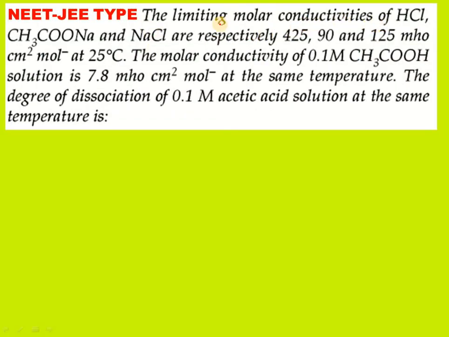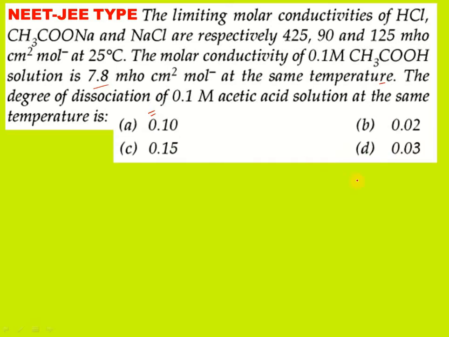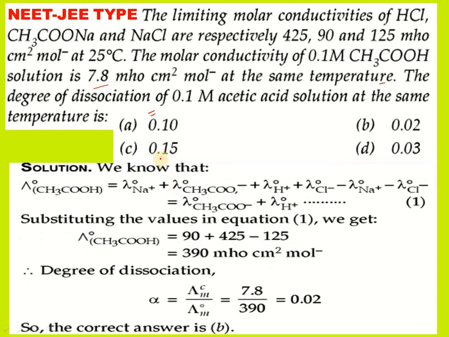The limiting molar conductivities of HCl, sodium acetate and NaCl values are given, and the molar conductivity of acetic acid. The molar conductivity of 0.1 molar acetic acid solution is 7.8 mho centimeter square per mole at the same temperature, also provided. That means if you find lambda infinity and lambda C, then the division of them will become the degree of dissociation for this solution. That should be calculated. Lambda infinity we can easily calculate, but these are the options only.